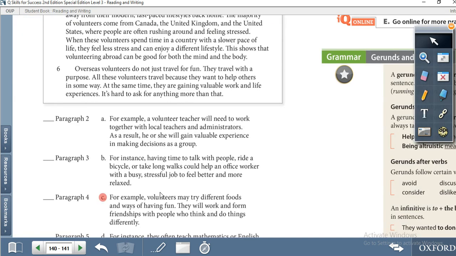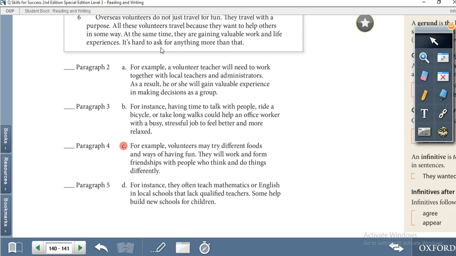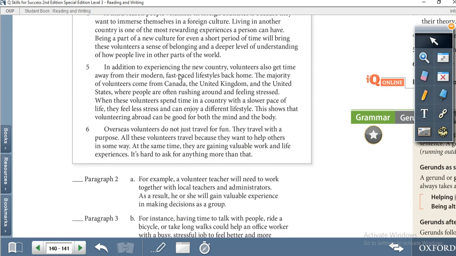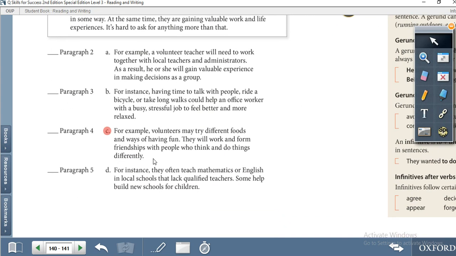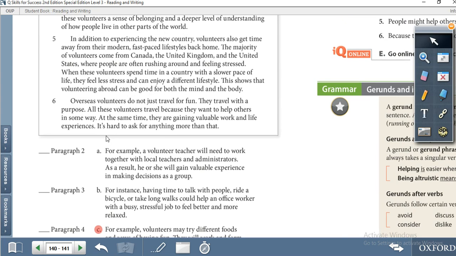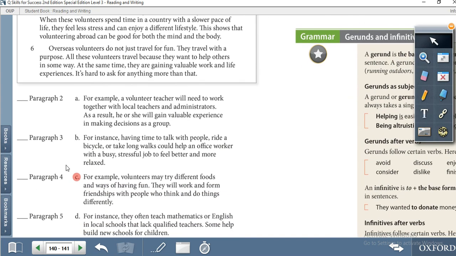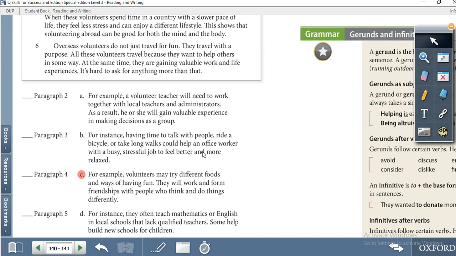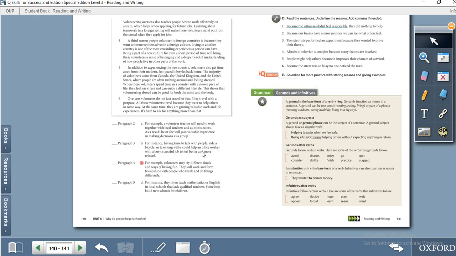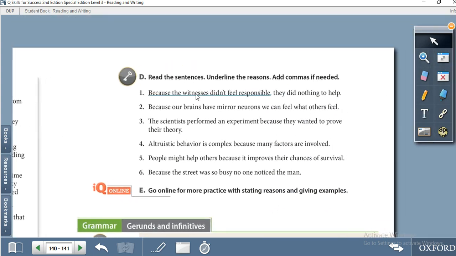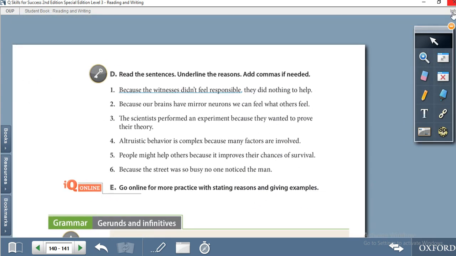So you will see different examples. So you have to choose for these 4 paragraphs, and we have 4 examples here. So you have to read the paragraph and match it with the example. I have done this one for you. When you finish it, you should send it to your teacher during the online session or during the face-to-face class. Now let's move